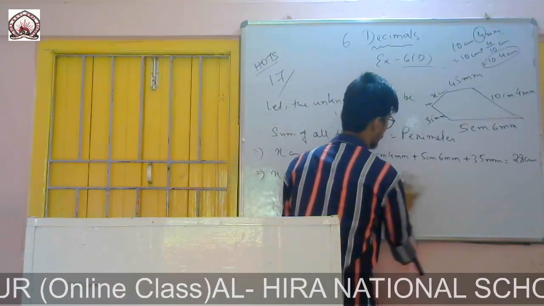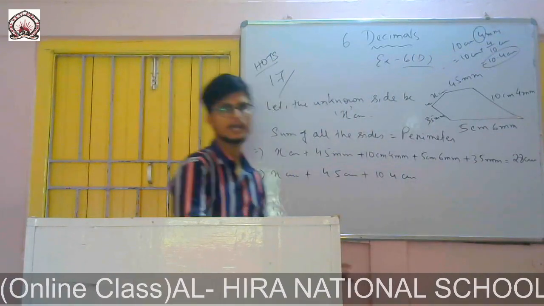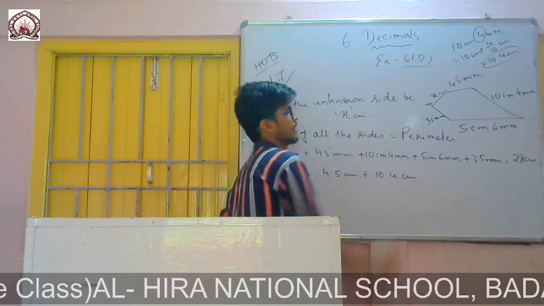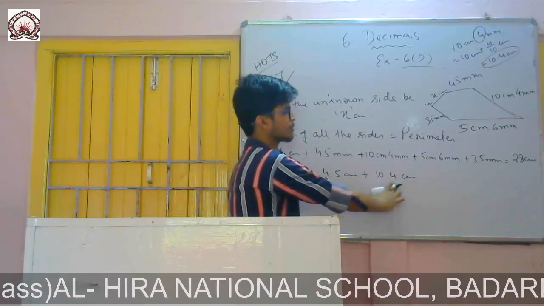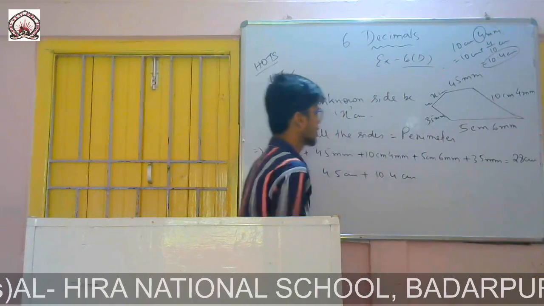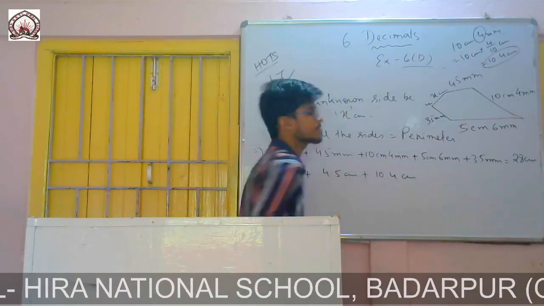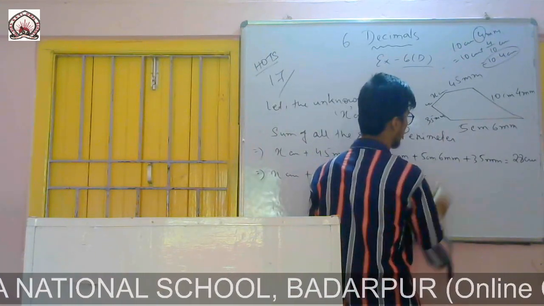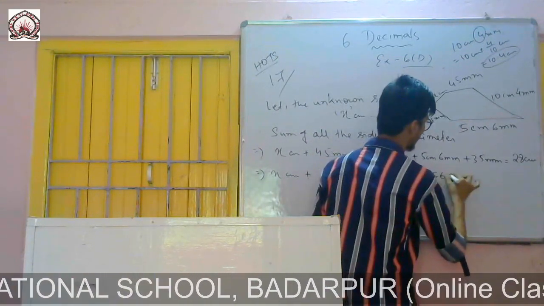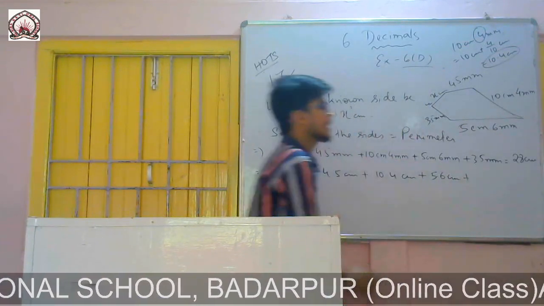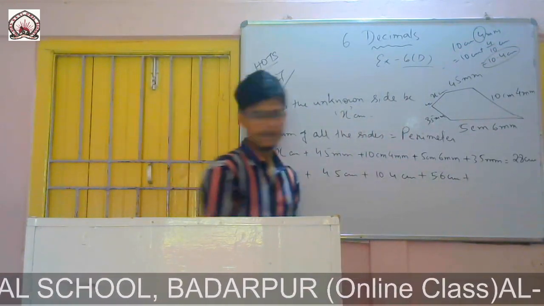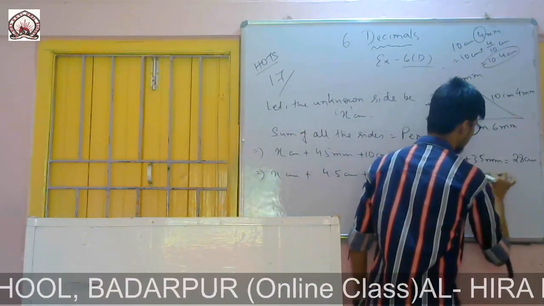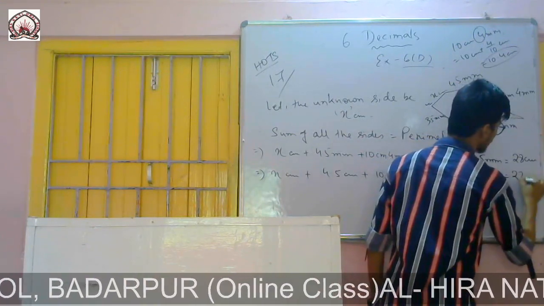You did conversion in the earlier exercise, so I am directly doing it here. In the exam you can do it in your main, or you can do it in rough, it's up to you. So 10 centimeter and 4 millimeter means 10.4 centimeter. Next, 5 centimeter and 6 millimeter is 5.6 centimeter. Then 35 millimeter, divided by 10, is 3.5 centimeter, which is equal to 28 centimeter.